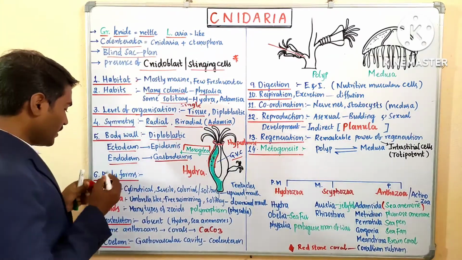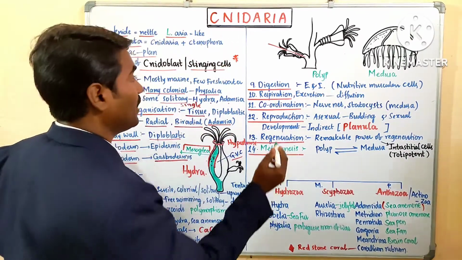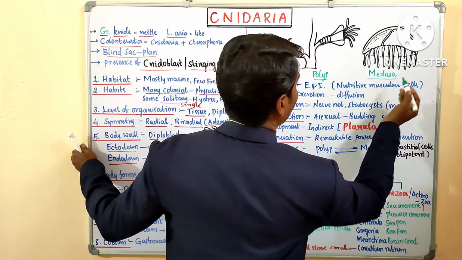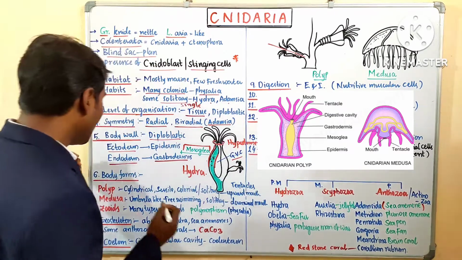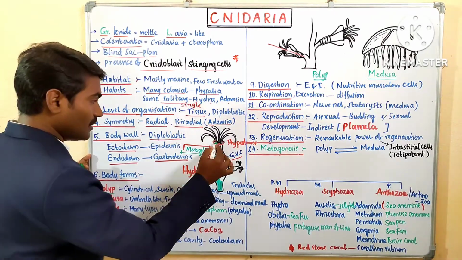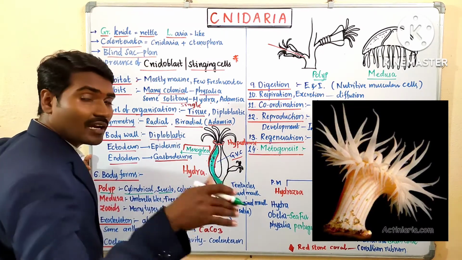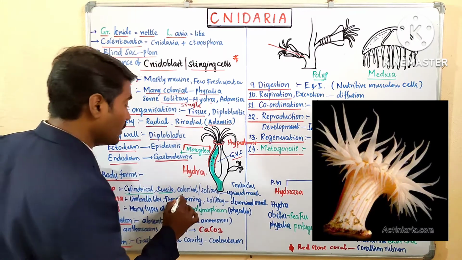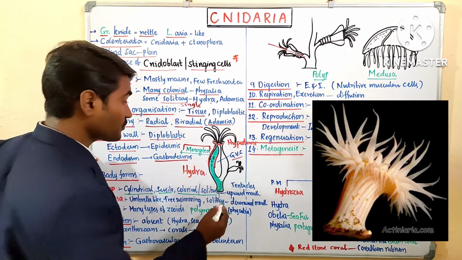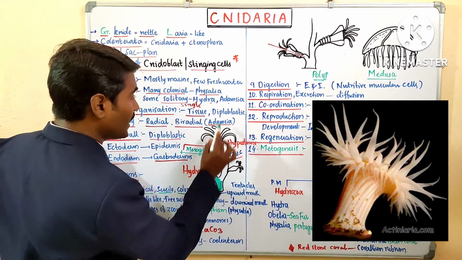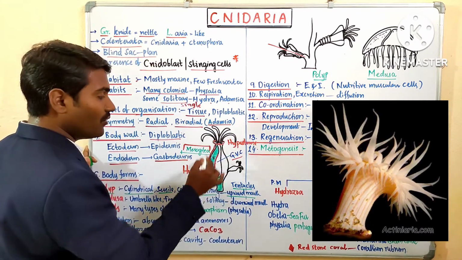Right. Body form. There are two basic body forms. One is the polyp form and the other is the medusa form. What is this, sir? Polyp is a cylindrical form, and they are sessile, meaning they cannot move. They may live in colonies or may be solitary. And here the mouth is directed upward. Tentacles and mouth are directed upward in the polyp form.